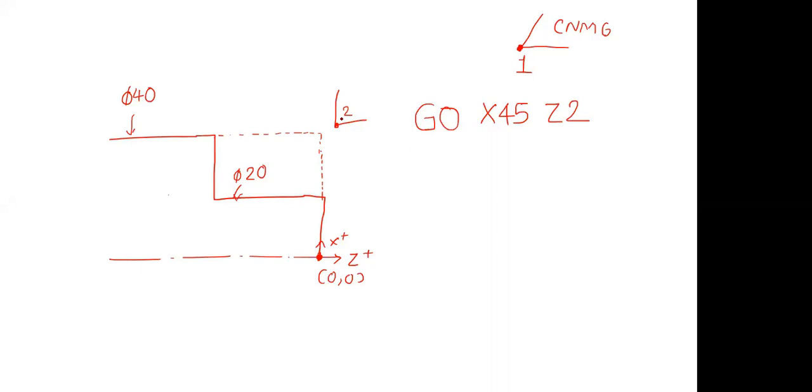Now, since we start to cut, we have to move from point number 2 to point number 3. And for that, we have to write X38. Up till now it is X40, and then we will be lowering by 2 mm, so 40 minus 2 is 38. Now what do we have to write?